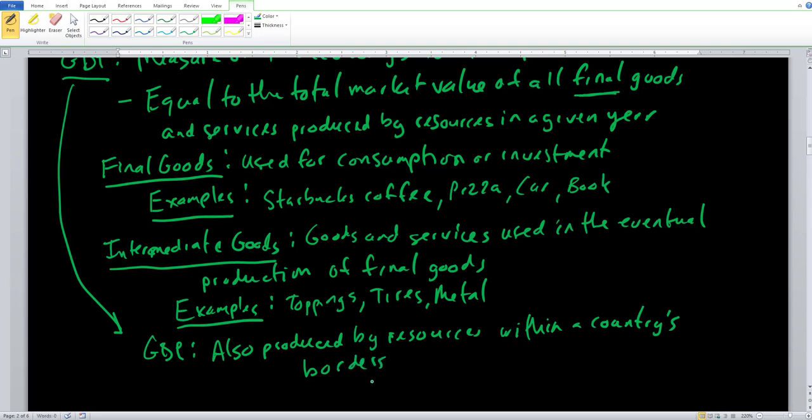So if it's made within the United States' borders, it is immediately going to fall under the calculation of US GDP. So anywhere in the 50 states or one of its territories. So if it's within US borders, it's US GDP. If it's produced within China's borders, it's Chinese GDP, and then so on down the line. So this is the easiest way to differentiate GDP against GNP, which we'll talk about right now.